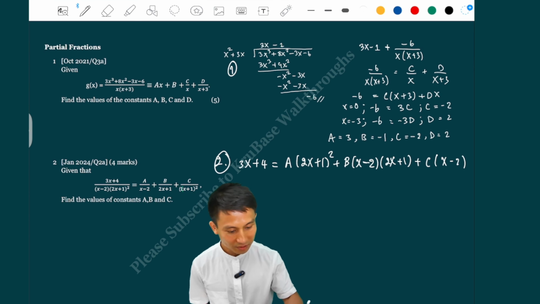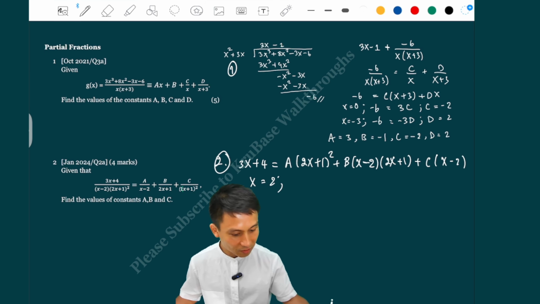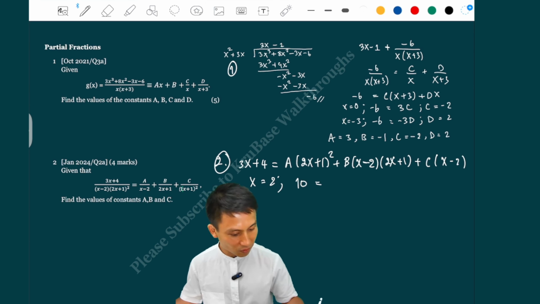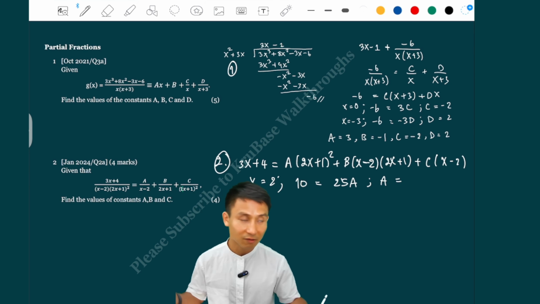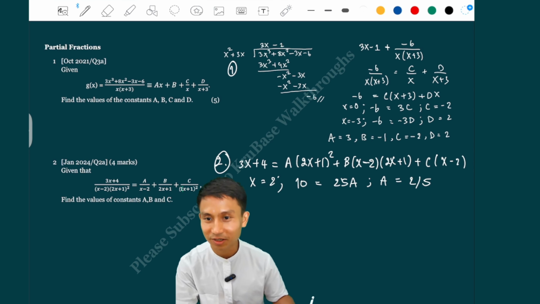And there you just take the critical values for all the brackets, doing separately, just like I did in number 1 there. So let's take x equals 2 first, maybe. If x equals 2, b and c will disappear. So we have 2 times 3 is 6, 6 plus 4 is 10, right? And then 10 equals, we are only having the a term there. 2 times 2 is 4, and then 4 plus 1 is 5. 5 squared is 25, so that's 25a. So a is just 10 divided by 25, which simplifies to 2 over 5. Just going to move to the left a bit because I'm blocking it.